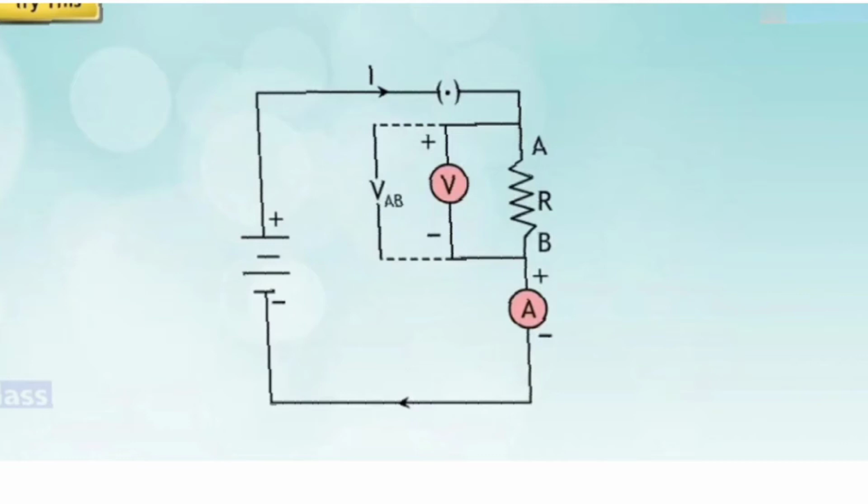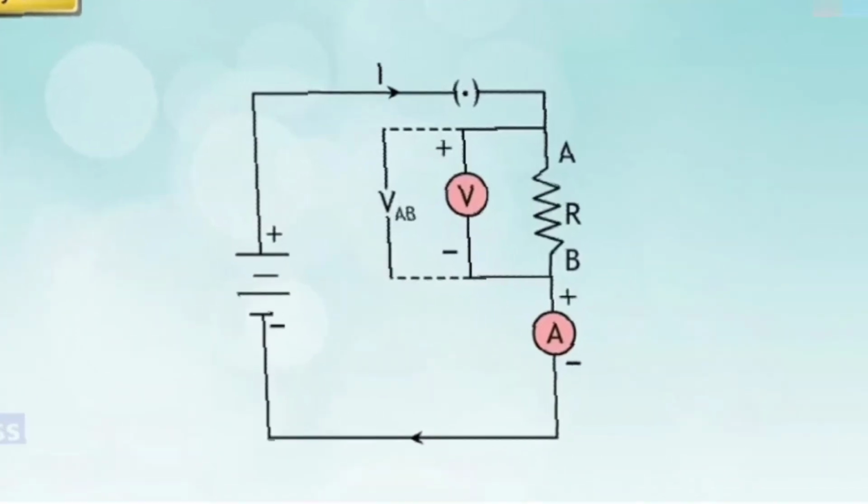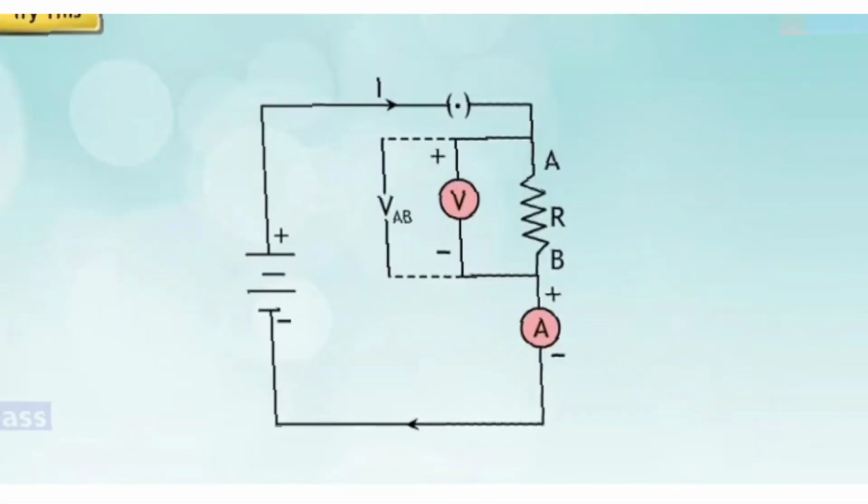Now let us first understand what is potential difference. In 8th standard we had studied about the potential difference. In 9th also we have studied about the potential difference. Even though I am just revising, the amount of work done to carry unit charge from point A to B is called the potential difference.